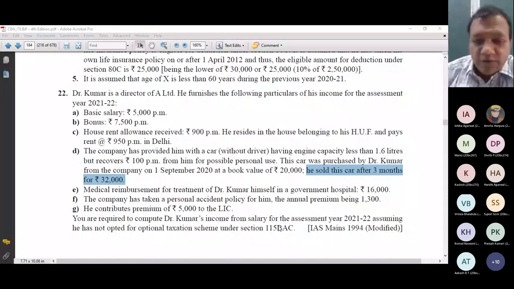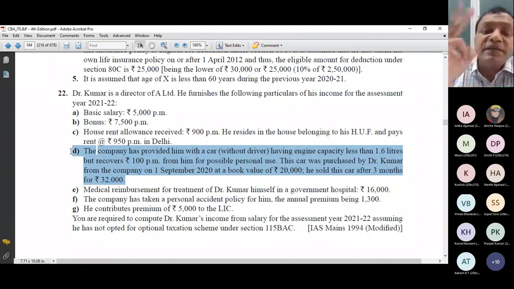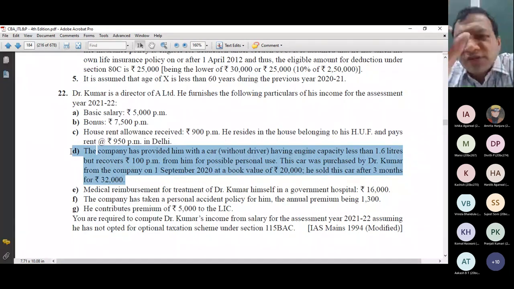Okay, next point now. I hope the point is a little bit clear. That point D was giving me 3 different treatments. There are 2 perquisites and 1 small concept of capital gain. Though that concept of capital gain is not used in the final question, it has to be a part of my note where I will tell the examiner that there is no use of this 12,000 gain.